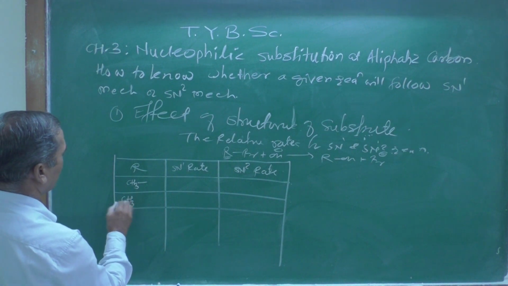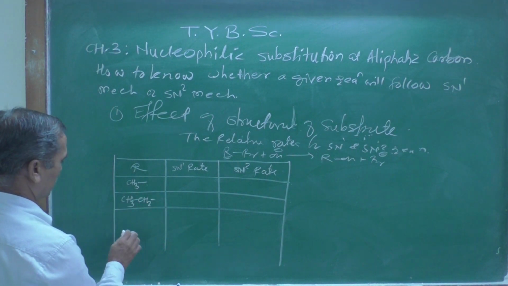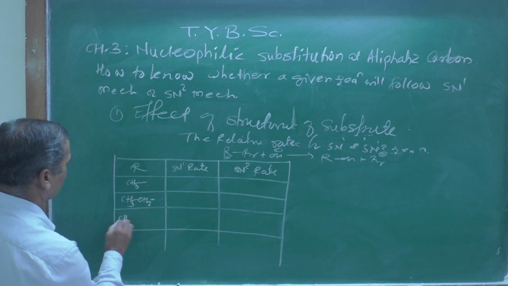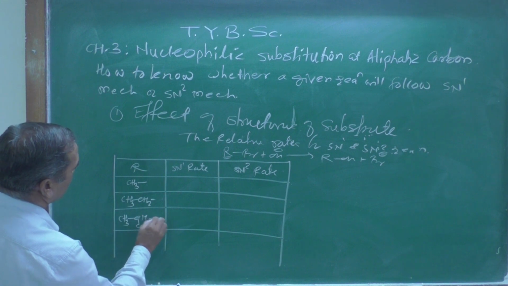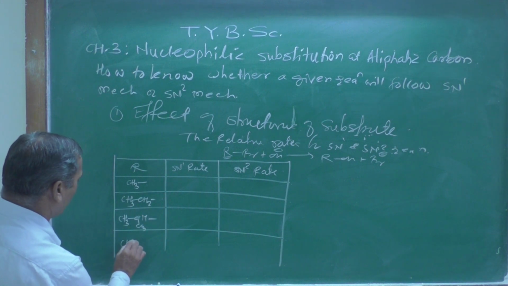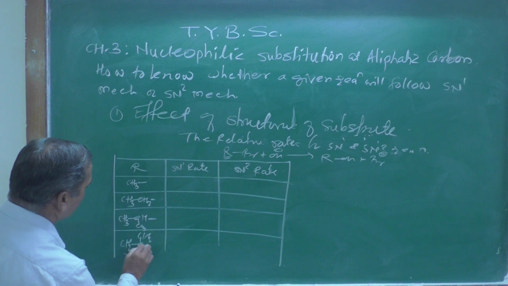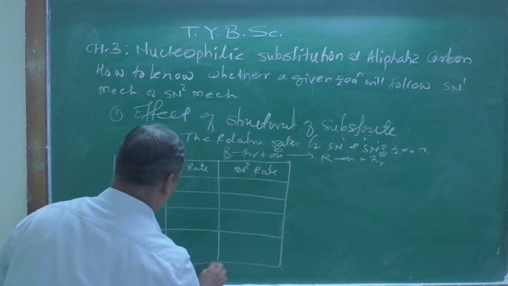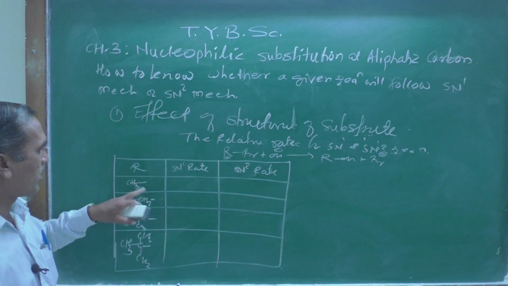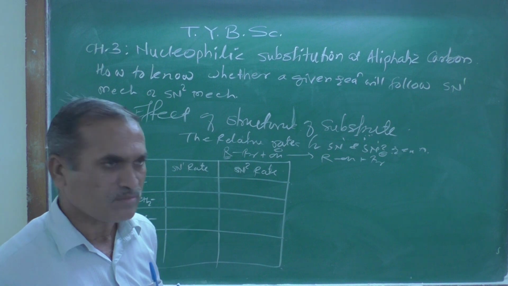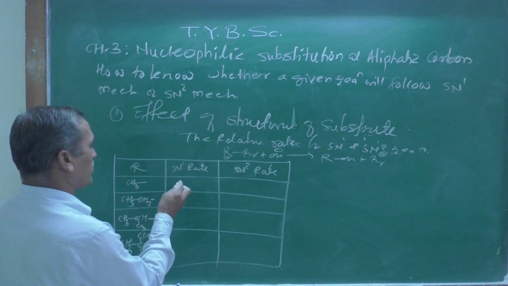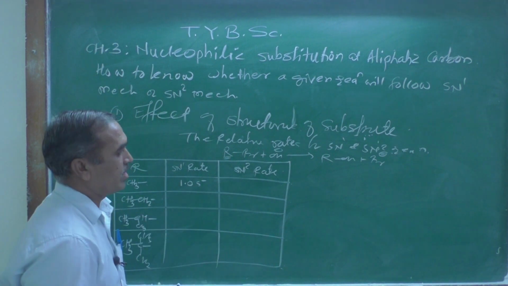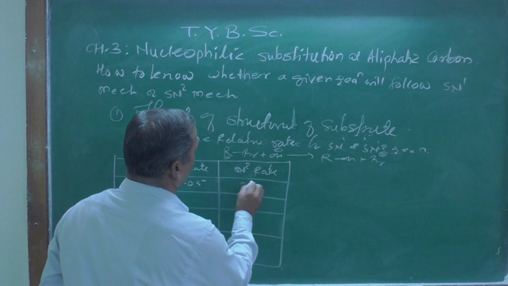Then suppose there is an ethyl group, how much is the rate found? And then suppose there is a CH3 CH3, tertiary CH3 here, that we are going to determine. Suppose your starting compound is a methyl group, the rate for SN1 reaction is found to be 105, whereas the SN2 rate is found to be 30.